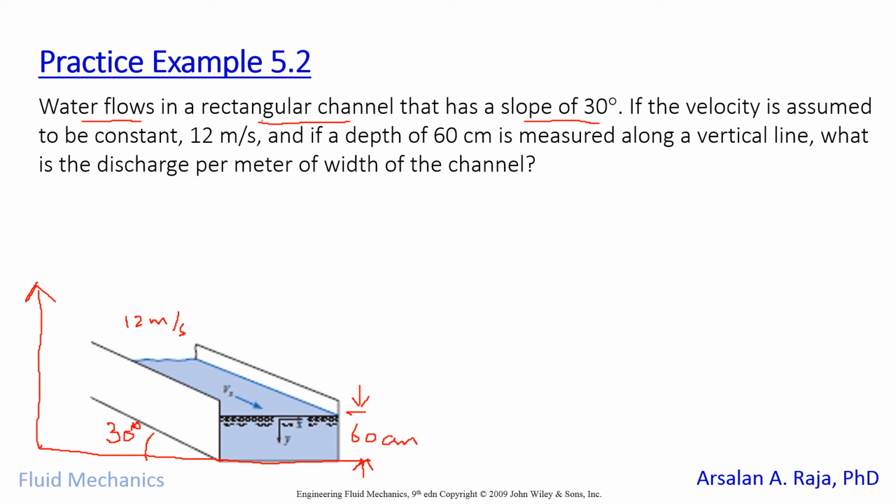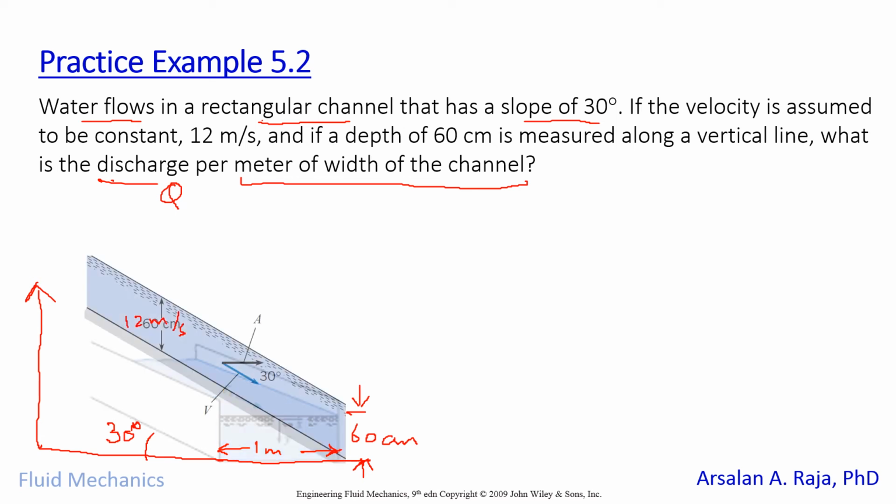What is the discharge? They need to know the discharge Q per meter width of the channel, meaning that the width of the channel is 1 meter. So we need to find the volumetric flow rate.